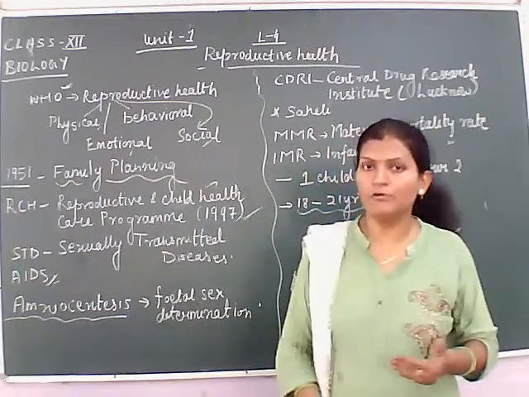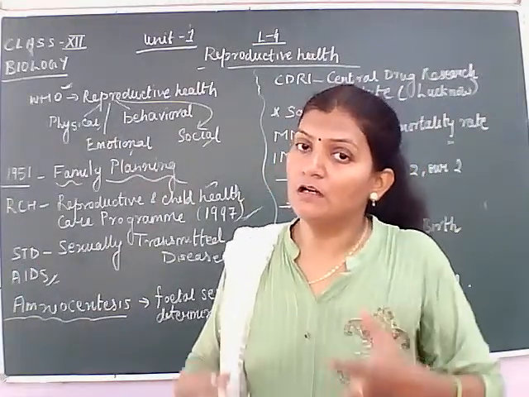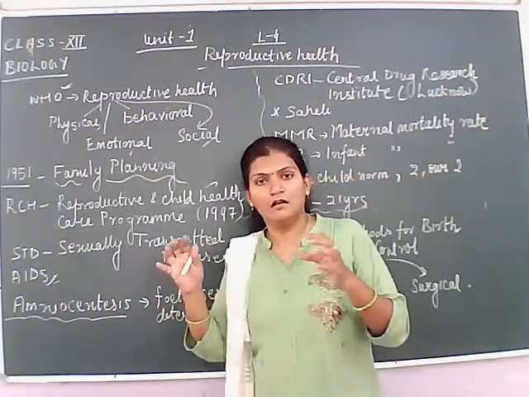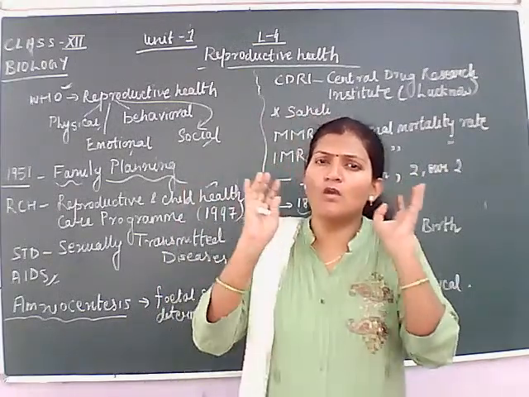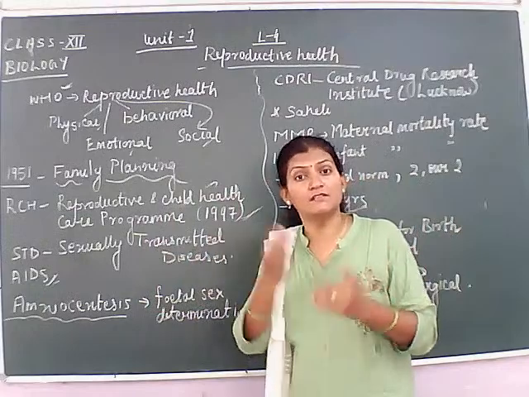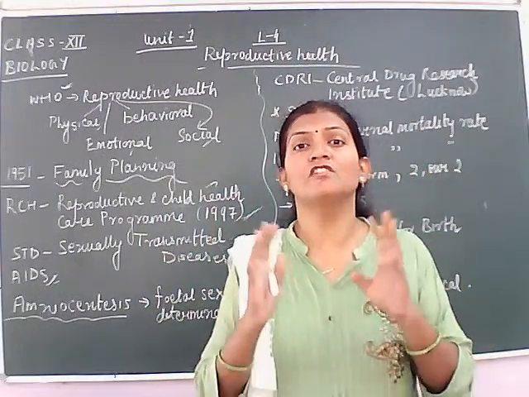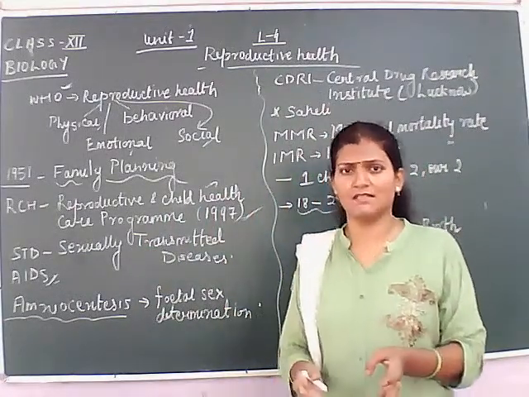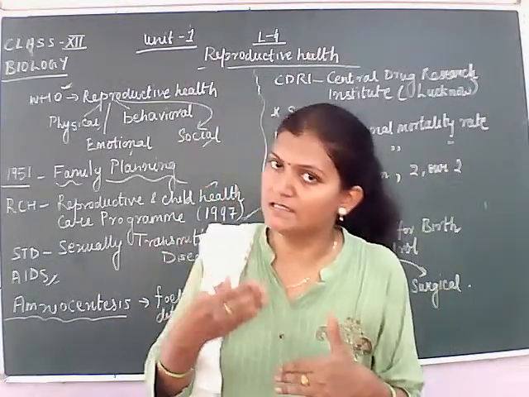AIDS is an example of an STD, and it's a popular disease. This disease is also known as a syndrome because it has a number of symptoms. If any person has this disease, the person has symptoms of many different diseases, because the immune system becomes so weak that the person gets infections very easily.